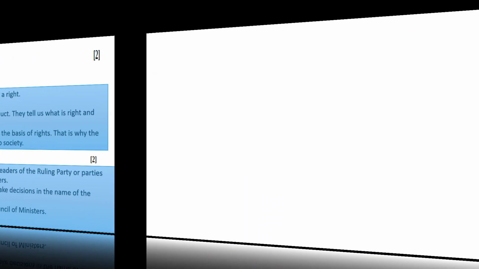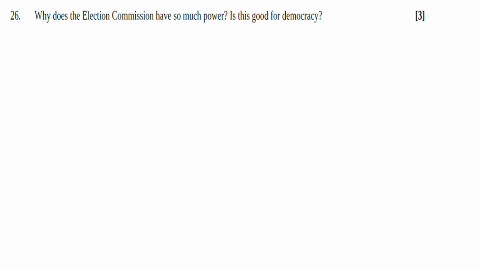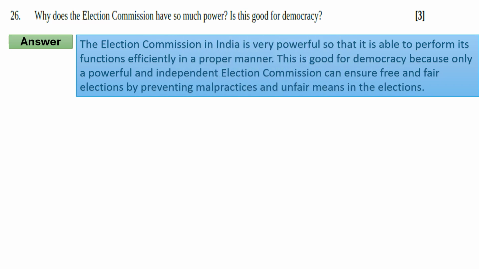Why does the Election Commission have so much power? Is it good for democracy? So the answer will be: the Election Commission in India is very powerful so that it is able to perform its function efficiently in a proper manner. This is good for democracy because only a powerful and independent Election Commission can ensure free and fair elections by preventing malpractices and unfair means in the election.